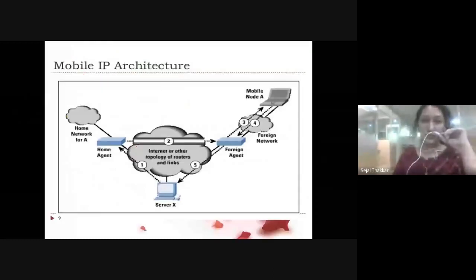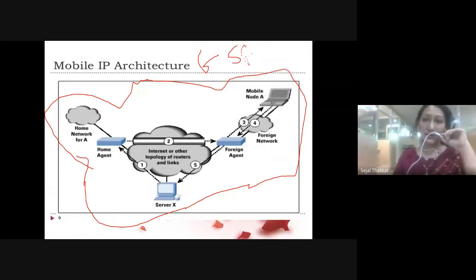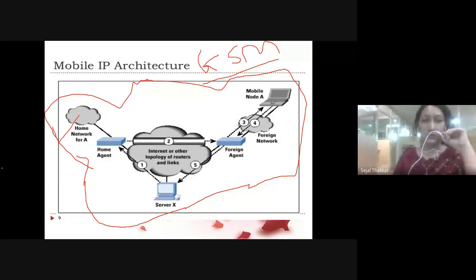First, we will see the mobile IP architecture. As I told you, this subject consists of architectures. We have gone through the GSM architecture, and this is the mobile IP architecture. Whenever I conduct the exam, I'll ask you to draw the architecture of mobile IP or GSM, so you have to remember all the architectures. It is really very simple. This is my home network, where I'm staying or where I purchased my mobile. And this is my foreign network, where I'm moving.